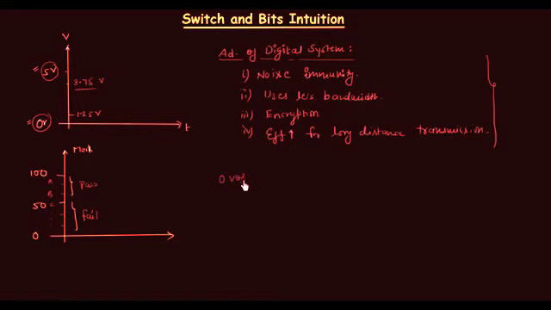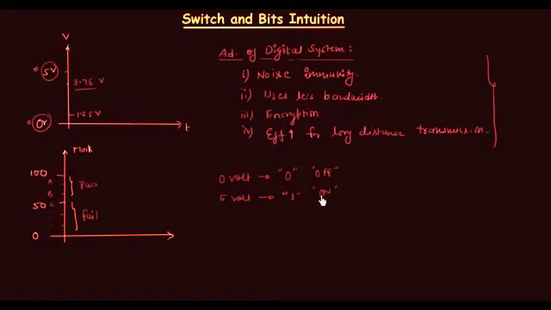0 volt is represented as 0. This is a symbol. 5 volt is represented as 1. So these are the two symbols that we are going to use. This is the number representation for the voltages, for the levels. 0 volt is 0, 5 volt is 1. This is off and this is on.